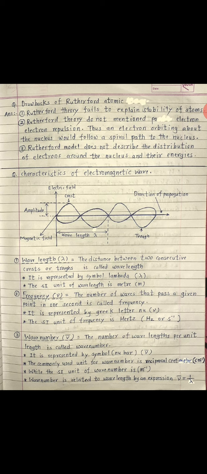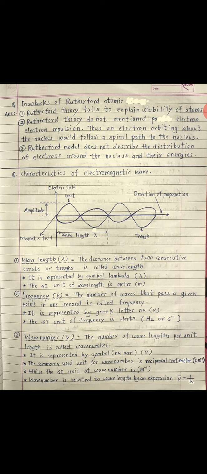Here, as given below, wavelength, lambda. The distance between two consecutive crests or troughs is called wavelength. It is represented by the symbol lambda. The SI unit of wavelength is meter, that is m.